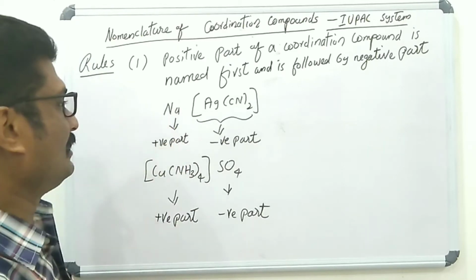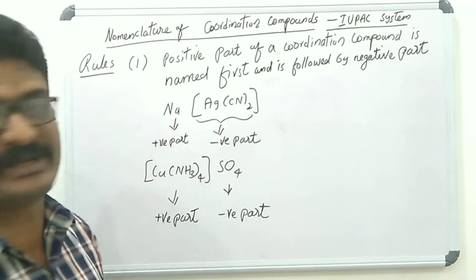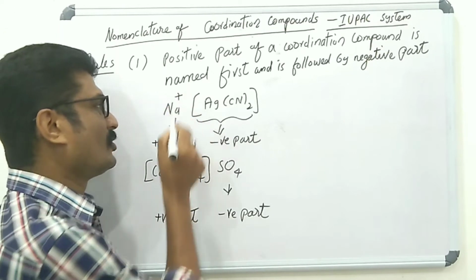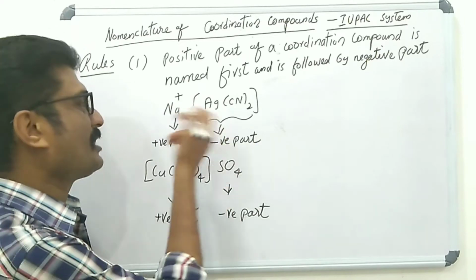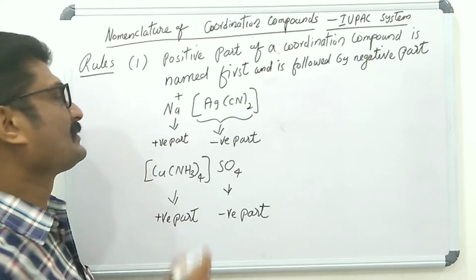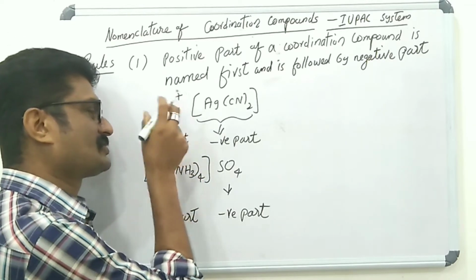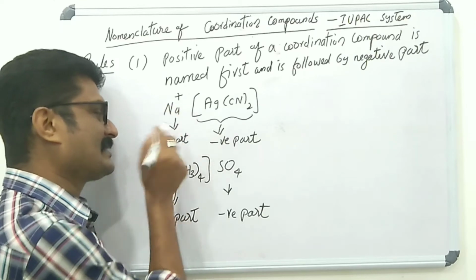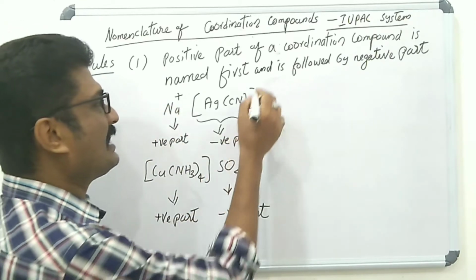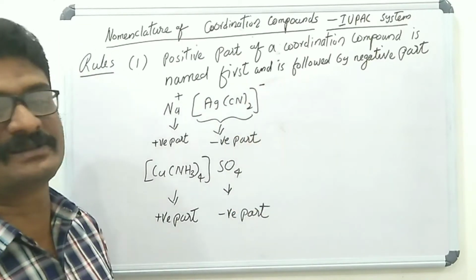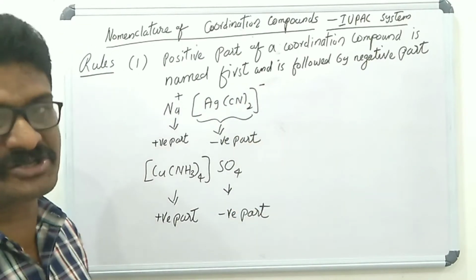In this example, Na[Ag(CN)2], the sodium Na+ ion present outside the coordination entity, outside the bracket, is called the counter ion, and this Na+ acts as the positive part, and the coordination entity [Ag(CN)2]- acts as the negative part.